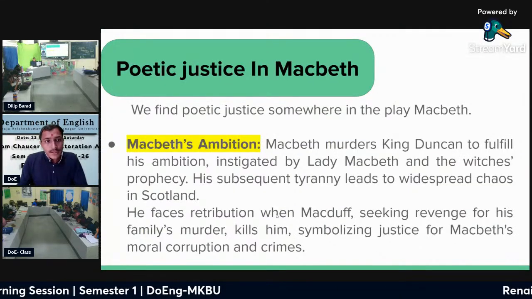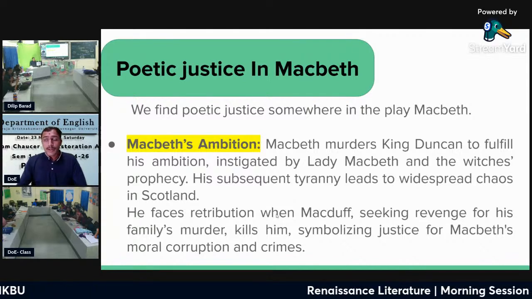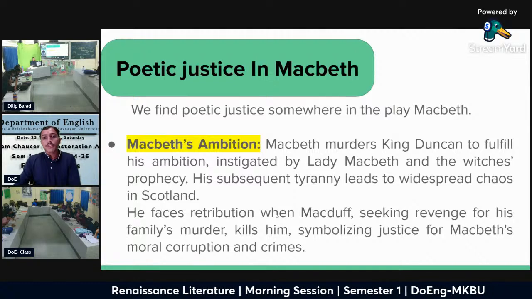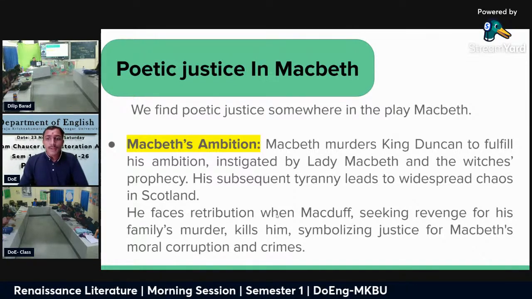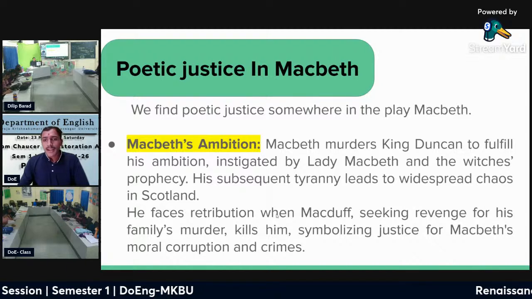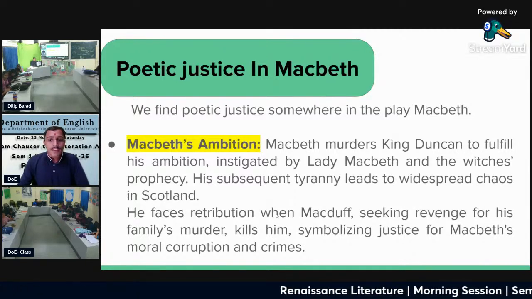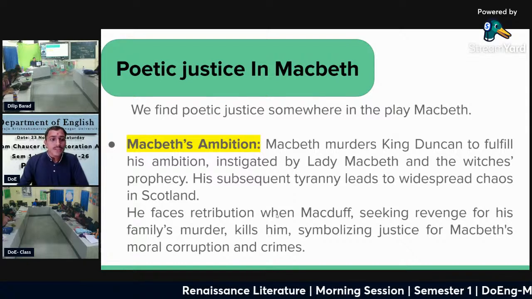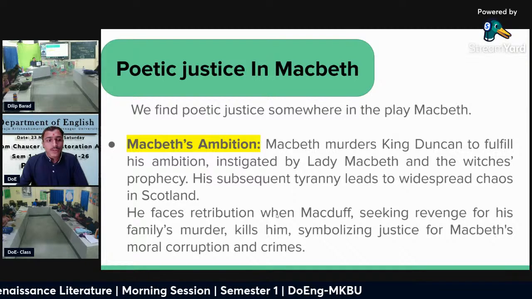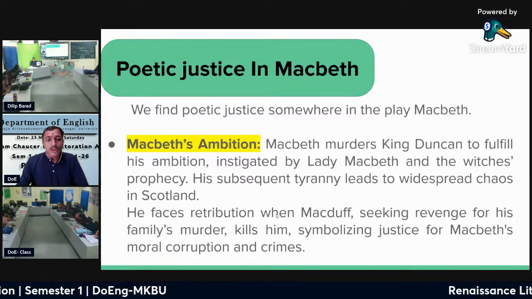Let's discuss the poetic justice in Macbeth. We can find poetic justice somewhere in the play Macbeth. First is Macbeth's ambition. Macbeth murders King Duncan to fulfill his ambitions, instigated by Lady Macbeth and the witch's prophecy. His subsequent tyranny leads to widespread chaos in Scotland. He faces retribution when Macduff, seeking revenge for his family's murder, kills him, symbolizing justice for Macbeth's moral corruption and crimes.